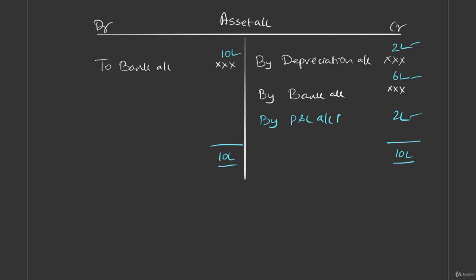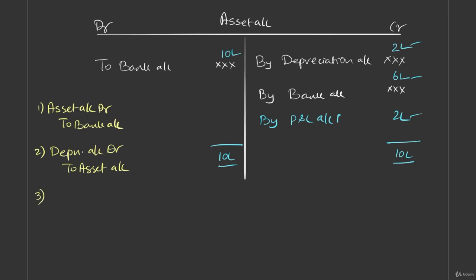When the asset is purchased, what entry is passed? Asset account debit to bank, agreed. When depreciation is provided, what is the entry passed? Depreciation account debit to asset account. When asset is sold, what was the entry? Bank account debit to asset.